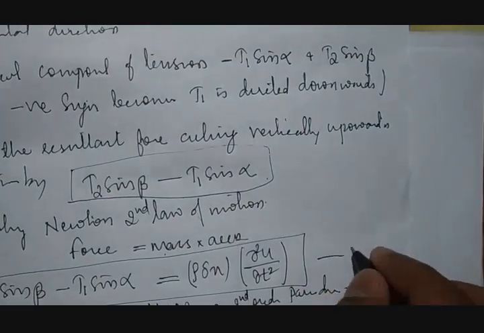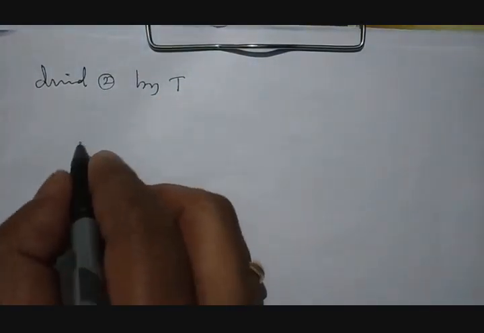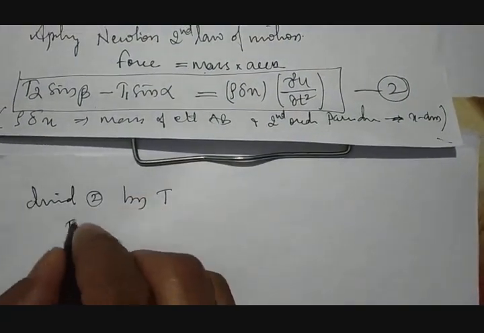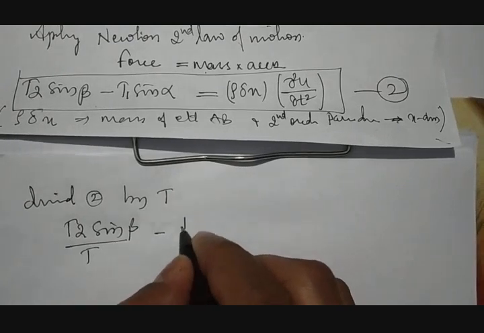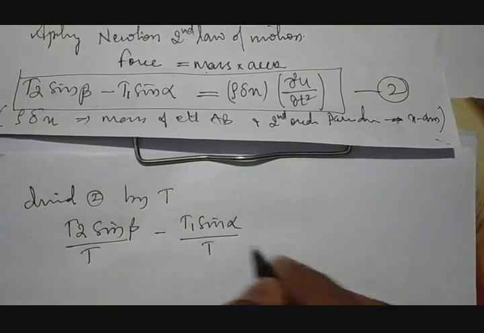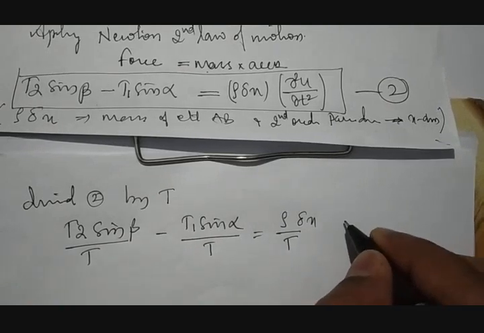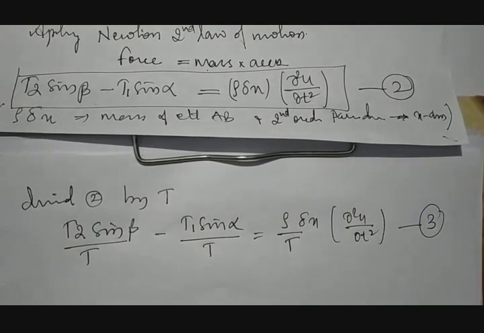Then the whole equation becomes T2 sin beta divided by T minus T1 sin alpha divided by T, equal to rho into delta x divided by T into ∂²u/∂t². Let us call it equation number 3.